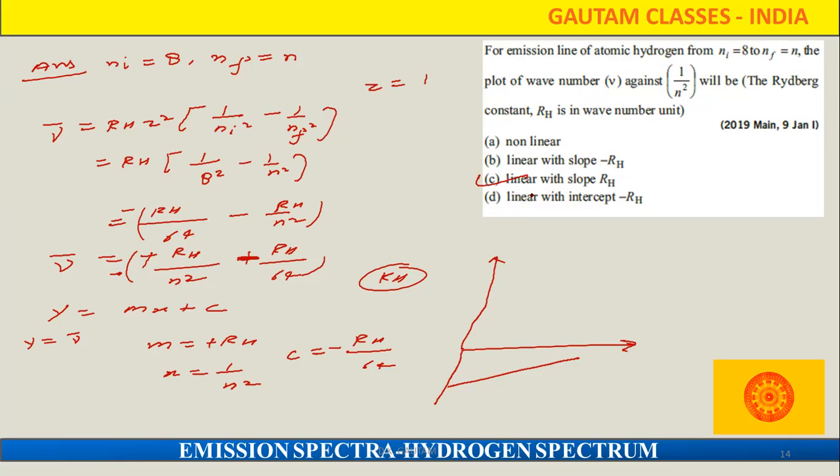So beta, one thing you have to keep in mind: if they are asking for the emission spectrum, we are going to multiply by minus. That means in an absorption spectrum, mostly we put 1 upon n1 square minus 1 upon n2 square, but for the emission, we write 1 upon n2 square minus 1 upon n1 square. So hope you got the idea.